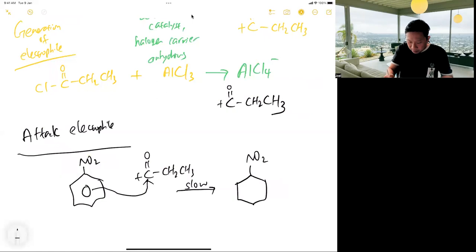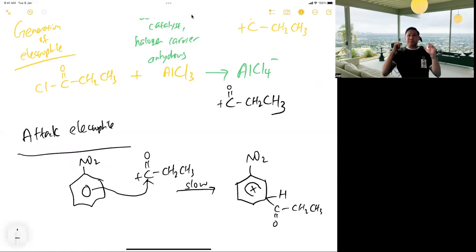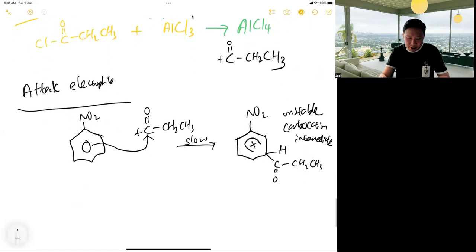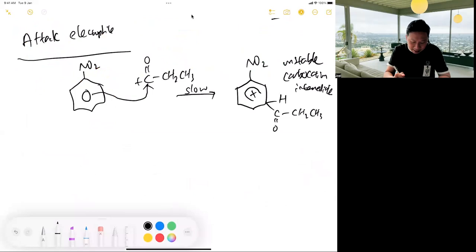So H and C double bond O, CH2, CH3, with the plus pointing this way. This is an unstable carbocation intermediate, because it cannot undergo resonance stabilization; the benzene structure is already disrupted. You need to understand this is happening, then you can continue.